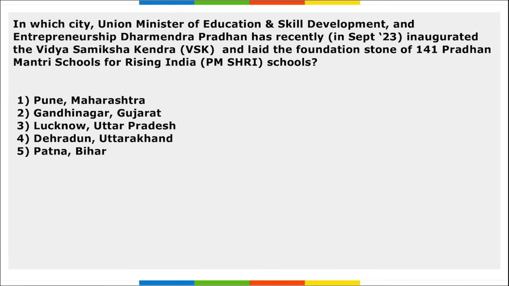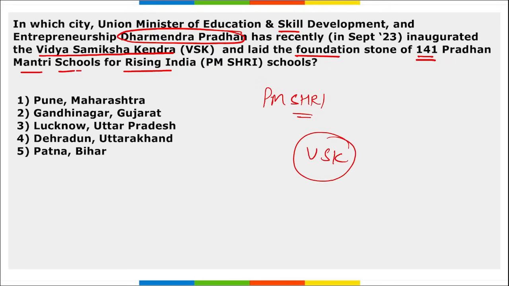Next, in which city has Union Minister of Education and Skill Development and Entrepreneurship Dharmendra Pradhan recently inaugurated Vidya Samiksha Kendra and laid the foundation stone of 141 Pradhan Mantri Schools for Rising India, that is PM Shri Schools? So this will be where? So remember, recently Dharmendra Pradhan inaugurated this Vidya Samiksha Kendra, that is VSK, and also laid the foundation stone for 141 PM Shri Schools.